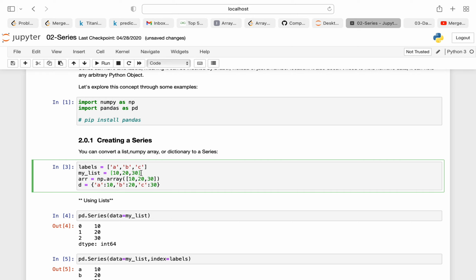Now I'm creating an array with my array object, arr is equal to np.array with 10, 20 and 30, and I'm creating a dictionary. So what is my dictionary here? d is: a is equal to 10, b is equal to 20 and c is equal to 30. So basically we are creating a series using list.